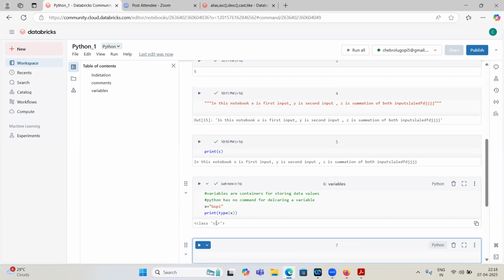So Python has the ability to automatically infer the schema whenever you declare the variable. It will infer the schema and store it inside. Whenever you display the type, it will show you. But in other languages, we have to forcefully give the schema, otherwise they won't work. If you don't give the schema while creating tables in SQL, they won't create, right? So we have to provide the data type.